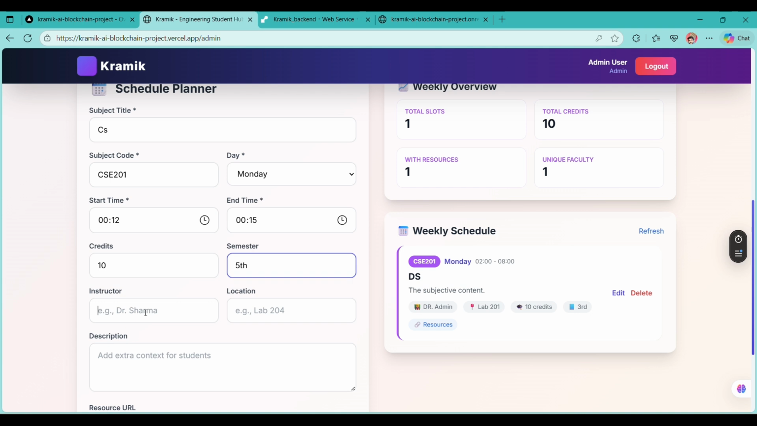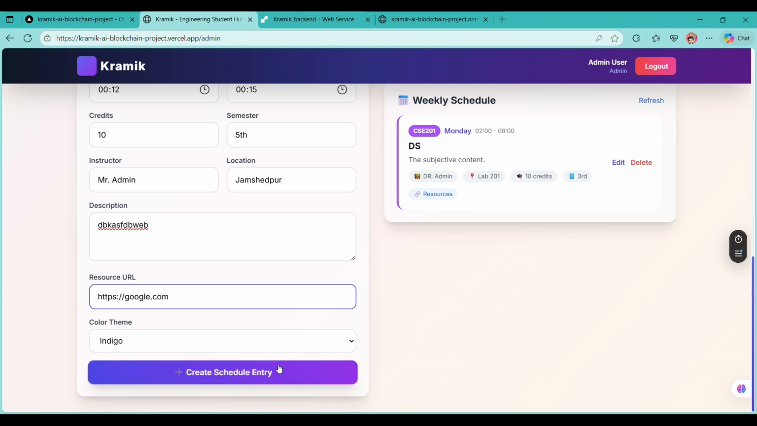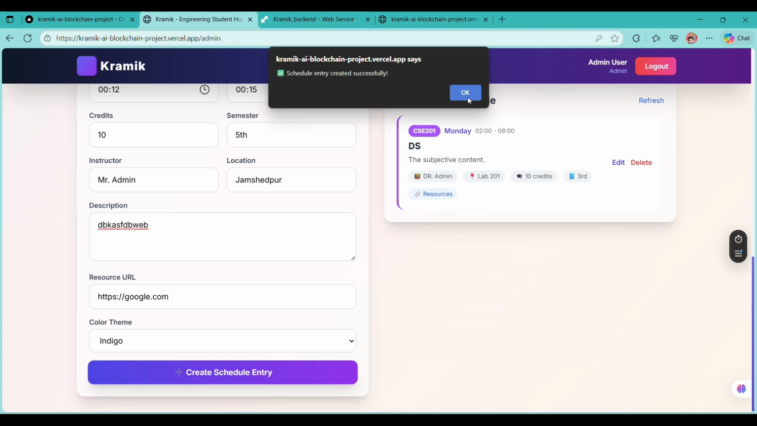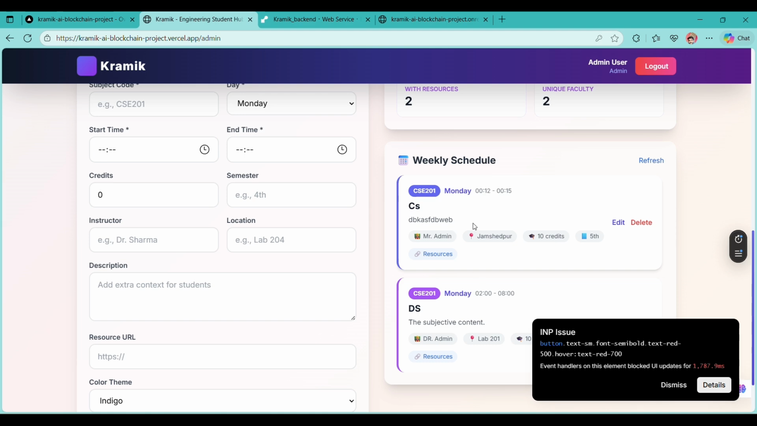And we are going to add Mr. Admin as the teacher. The location is Chipwood or something. And here we'll put the link which we are going to provide to the students. So here is a demo created. Now we are going to create the entry. We'll press OK, and we can see we pressed twice, so the entry is created two times, but we'll delete one. So we can see the schedule CS and the previously scheduled TS.